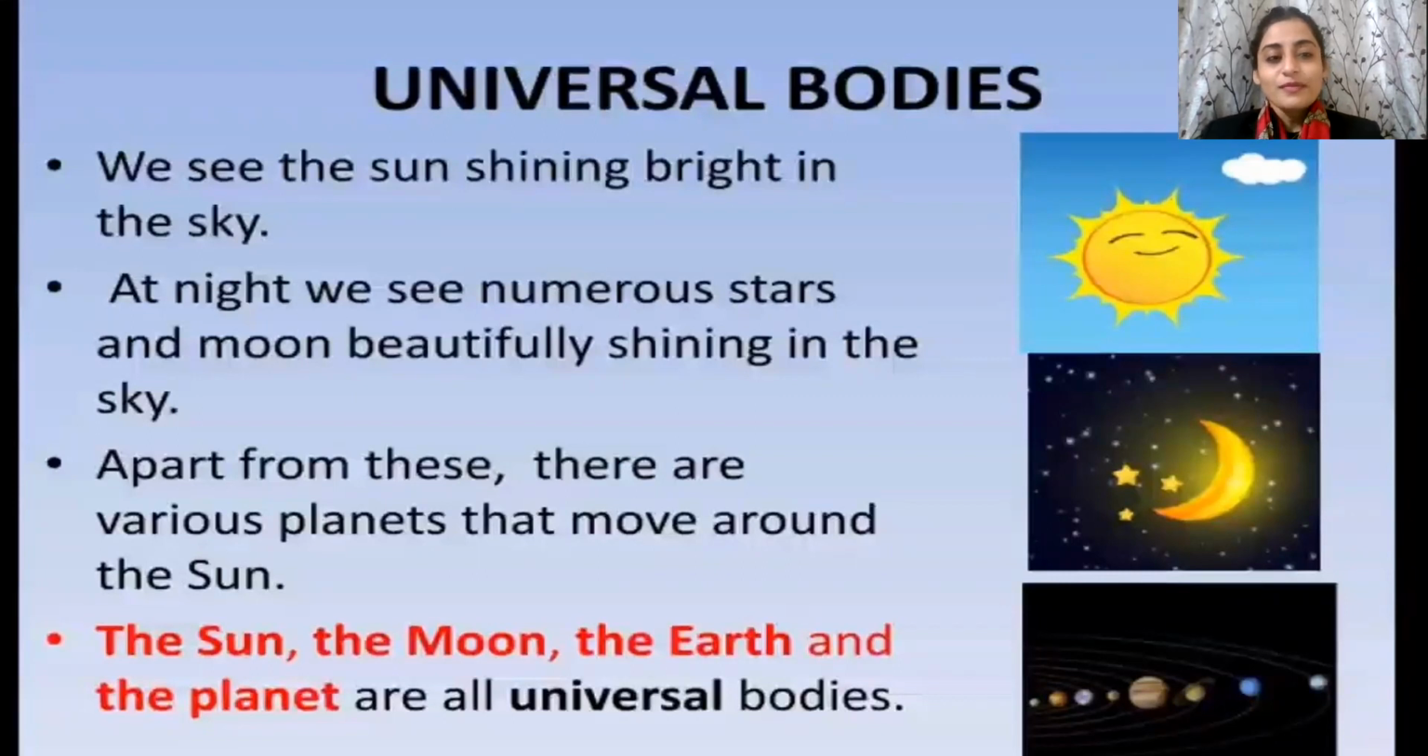So apart from these, there are various other planets that move around the sun. Apart from stars and the sun, we have different other planets as well. And what do they do? They move around the sun. That is what they do. We'll study more about it in the further lessons. So the sun, the moon, the earth, and the planets are all universal bodies. So we call them collectively universal bodies.